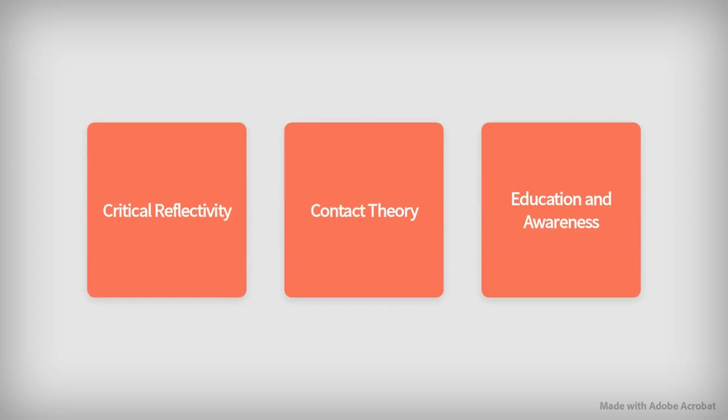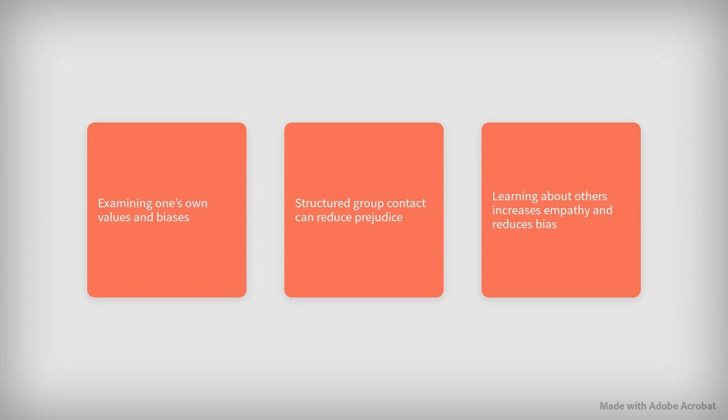Addressing prejudice and intolerance requires self-examination, structured contact, and ongoing education. Critical reflectivity is the practice of examining our own values and biases to better understand and relate to others. Contact theory suggests that structured, equal-status contact between groups can help reduce prejudice, but only under certain conditions. Education and awareness about other cultures and experiences can increase empathy and help reduce bias.